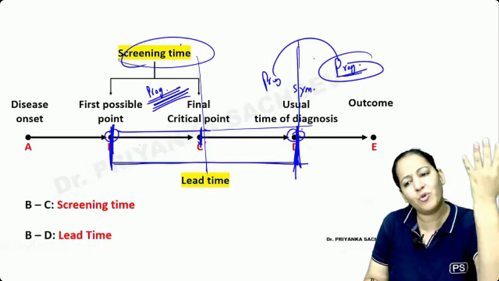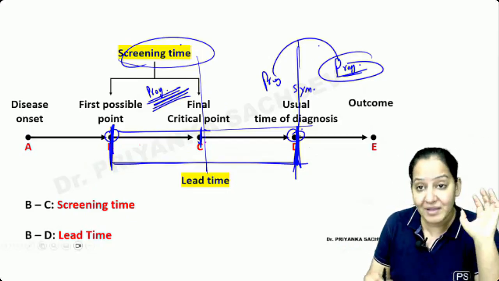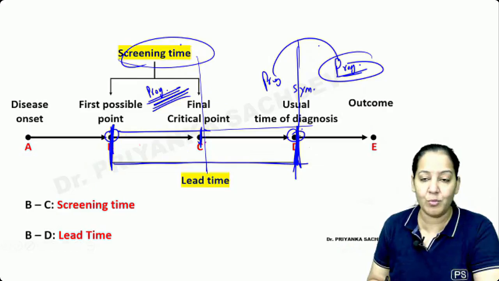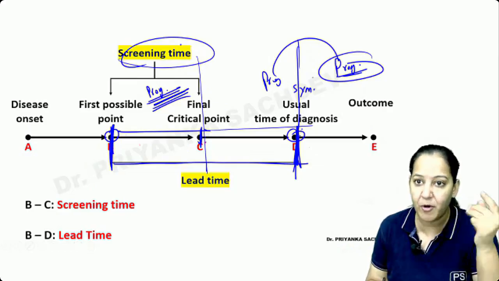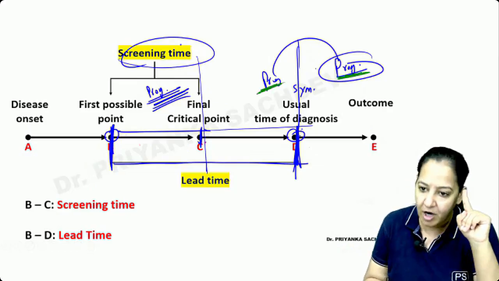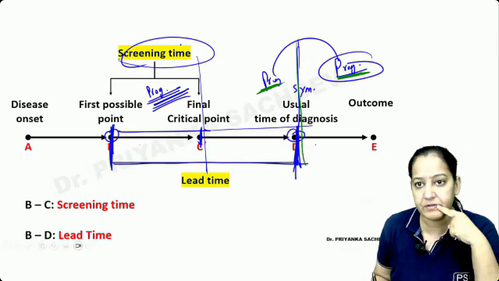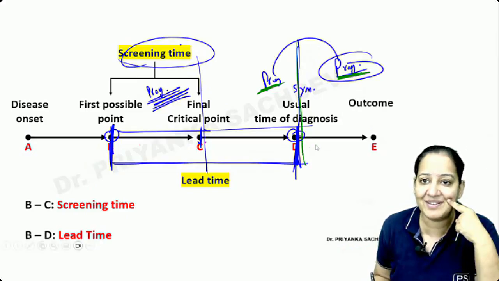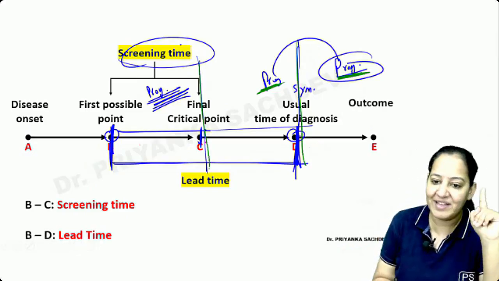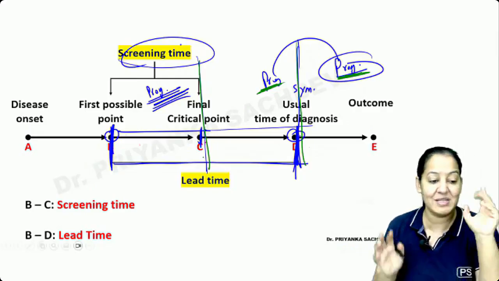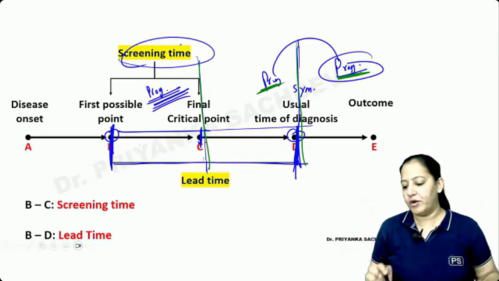So let the patient come by themselves. Why should I spend so much money and effort? All this is done so that the patient benefits and the prognosis is better. If the prognosis here is the same as here, then let the patient present and come. Why should I waste my money and energy? I want to spend only if I can do the diagnosis before C. This is the most important point, if you all got it.